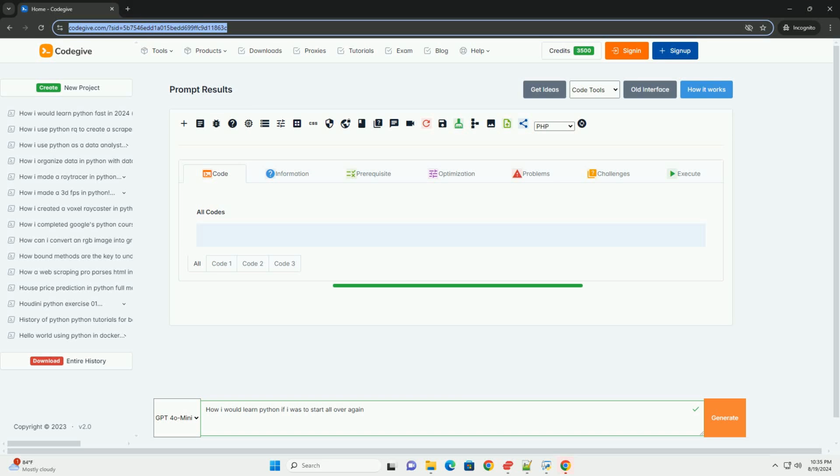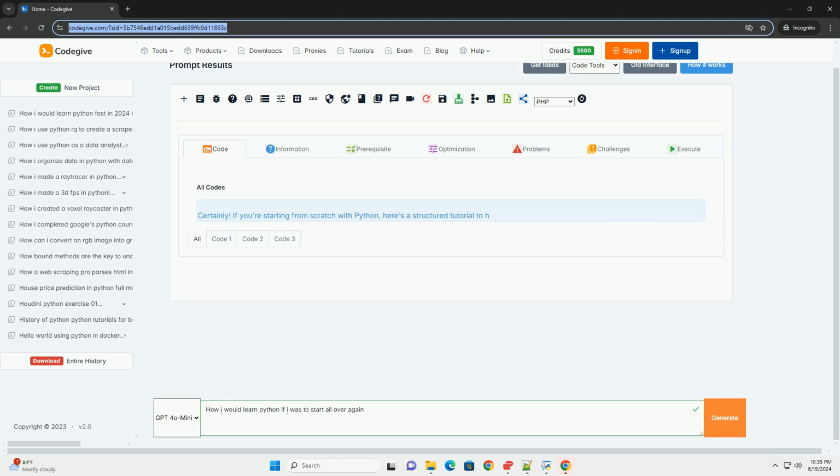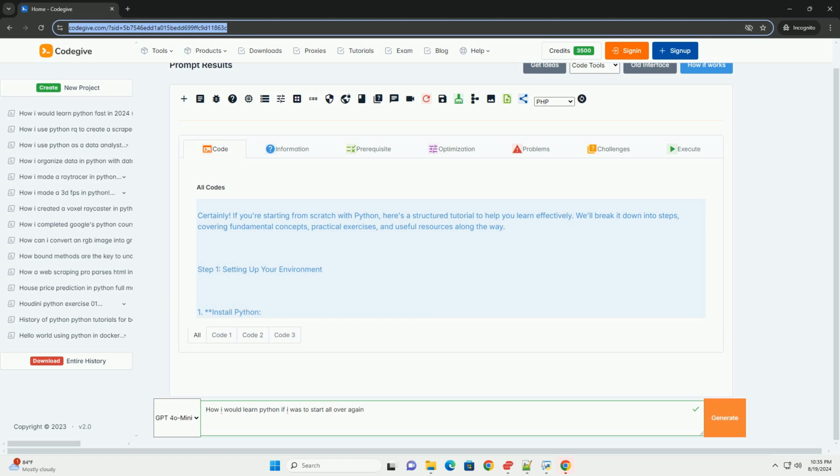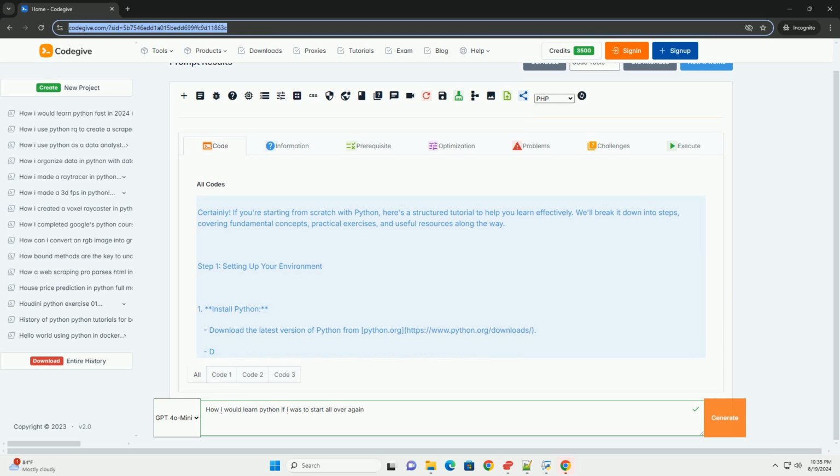Certainly. If you are starting from scratch with Python, here's a structured tutorial to help you learn effectively. We'll break it down into steps, covering fundamental concepts, practical exercises, and useful resources along the way. Step 1: Setting up your environment.